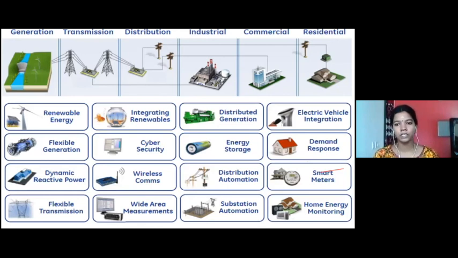Distributed automation, smart meters, flexible transmission, wide area measurement, substation automation, home energy monitoring. So these are some of the important terminologies which we have in the smart grid. So what are the various functions which we have in the smart grid?